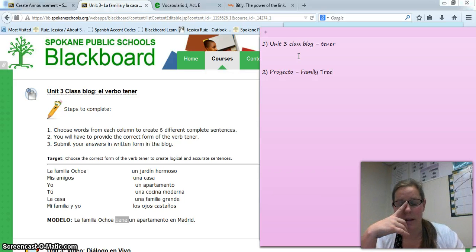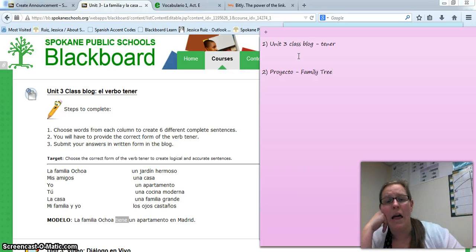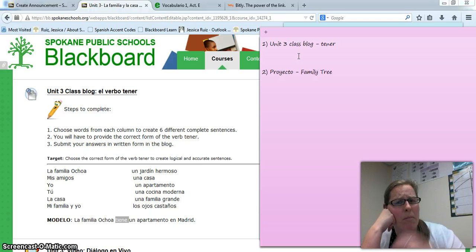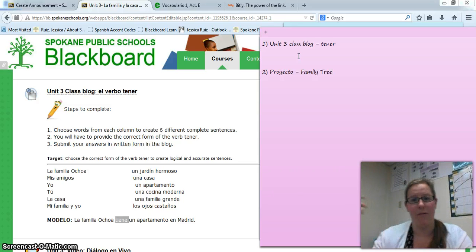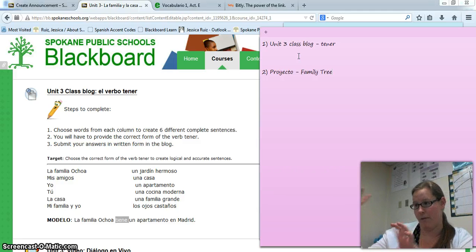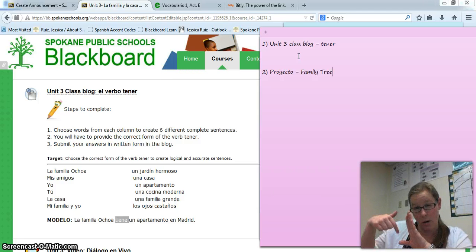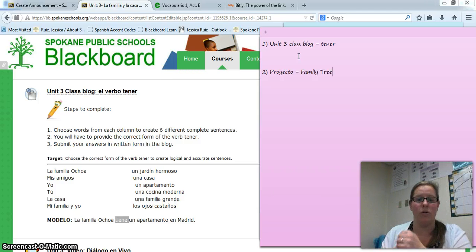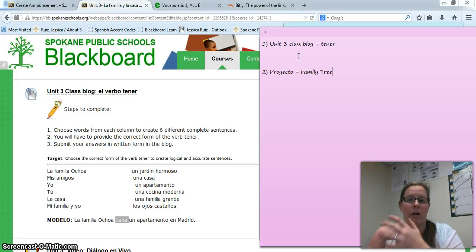Okay? And then finally, mi familia y yo. This one's a bit of a trickster, but we want to remember when we see the y yo, I remember this way: anyone plus me is we. So it's my family and I. That's plural because it's 2 groups of people or 2 people. And then obviously I'm included in it, so it has to be a we. So I would say nosotros, and that correct form would be tenemos. So you're going to want to have your tener verb chart handy. So that's the first thing.